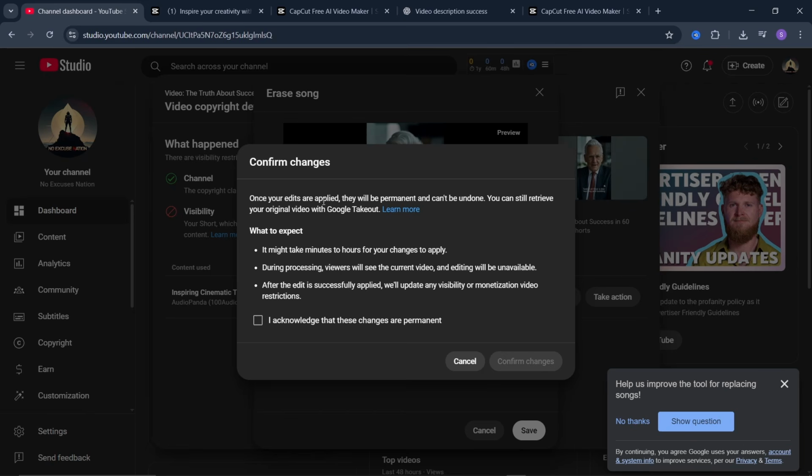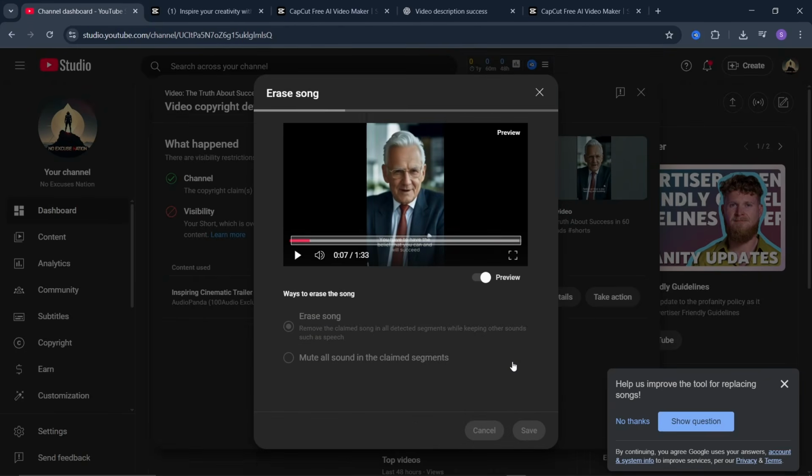Once your edits are applied, they will be permanent and can't be undone. You can still retrieve your original video with Google Takeout. Now, what to expect? It might take minutes to hours for your changes to apply. During processing, viewers will see the current video and editing will be unavailable. After the edit is successfully applied, we will update any visibility or monetization restriction. Now, just click on where it says acknowledge and click on confirm changes.